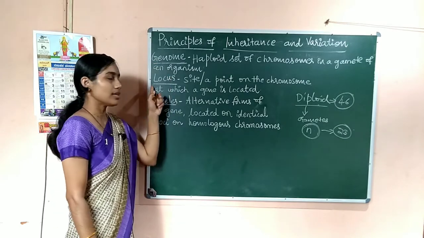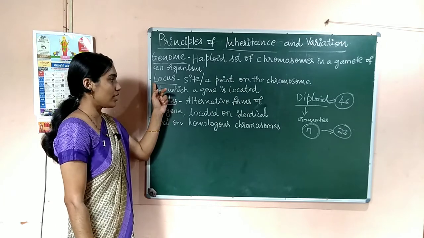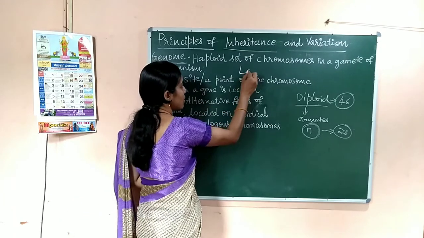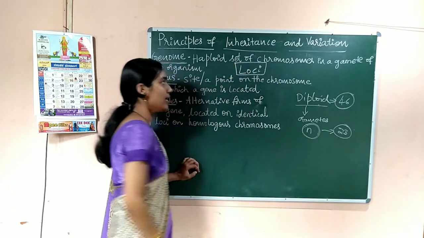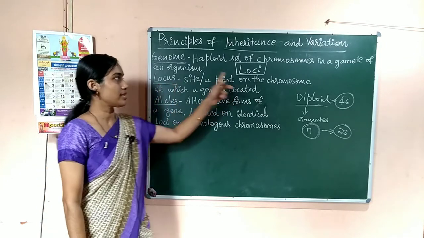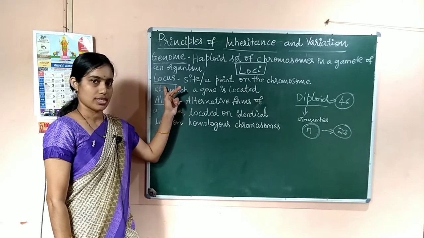Okay, next term is locus. In singular it's locus, in plural it's loci. Loci is the plural form of locus. So what is a locus?